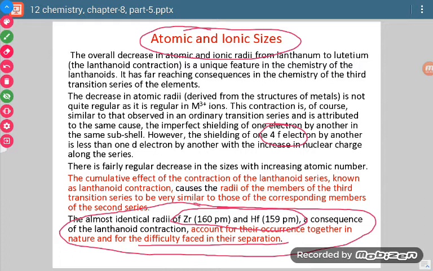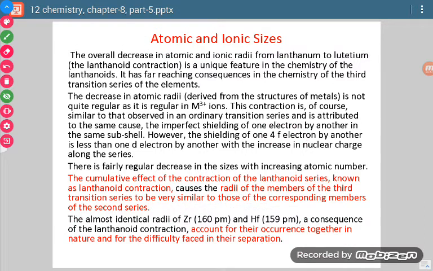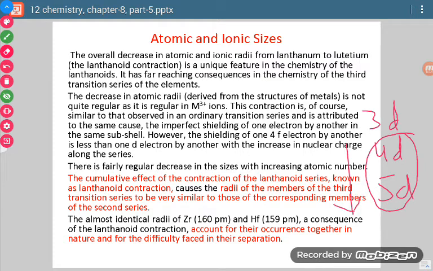The second consequence, which we have discussed earlier also, is that when we see the sizes of the 4d and 5d series, in transition elements there were the 3d series, 4d series, and 5d series, then the 4d and 5d series are found comparable. They are almost the same; when we move from 4d to 5d, there is not as much increase in size as we can expect. This is because of lanthanoid contraction.